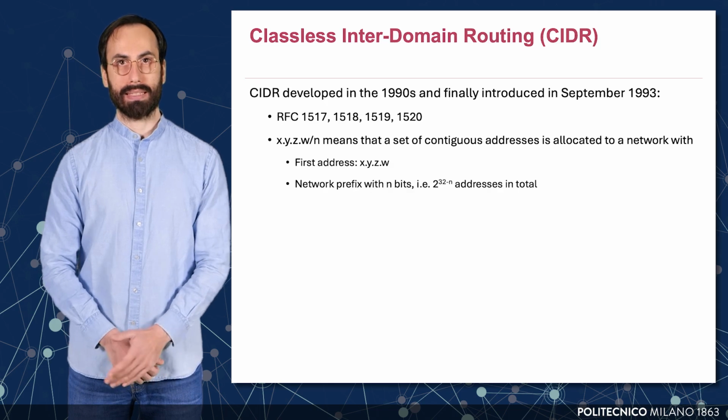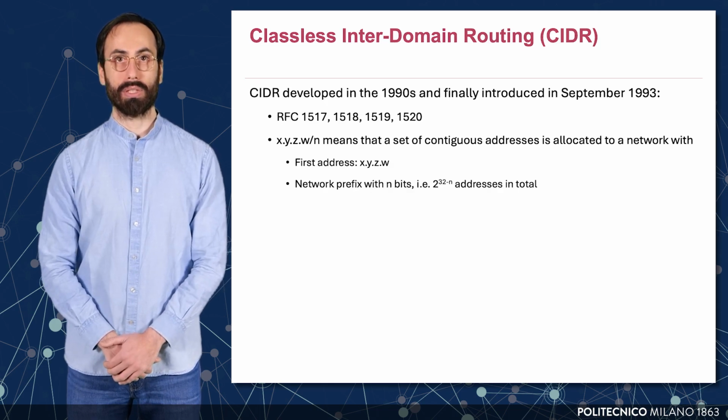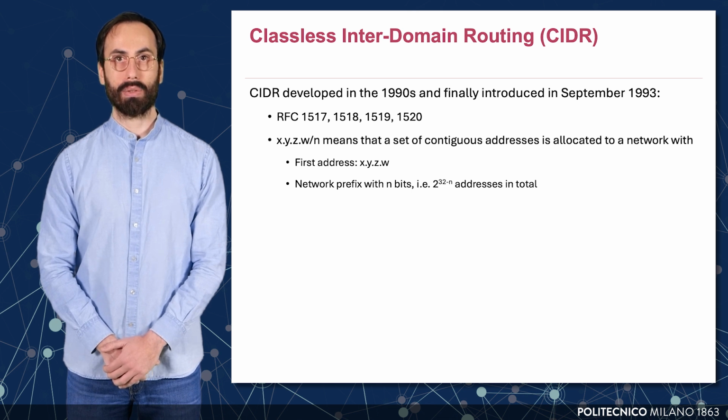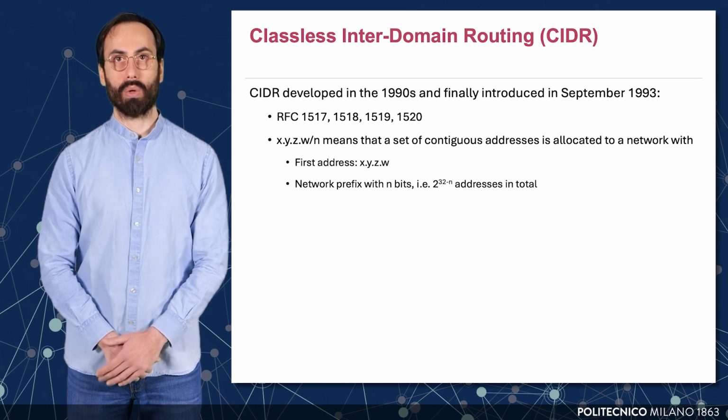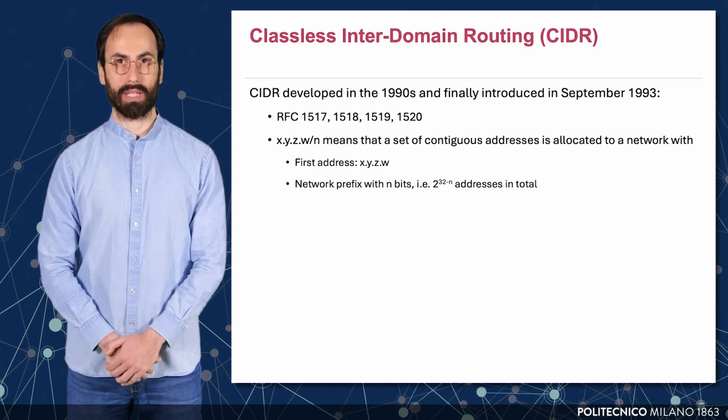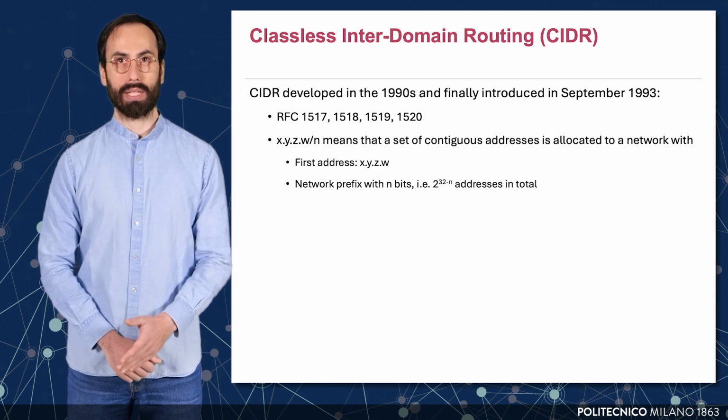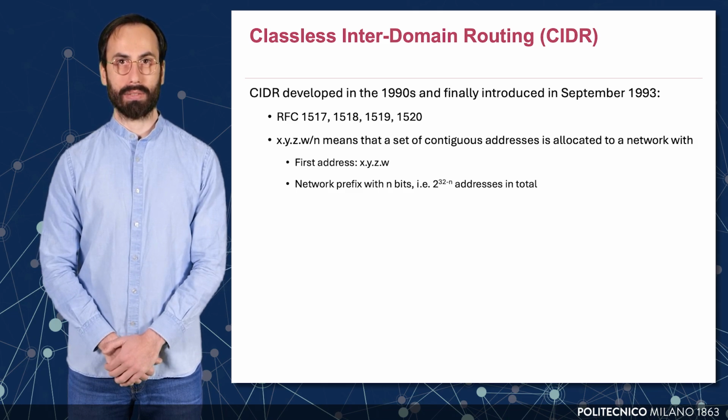a concern. The classless interdomain routing was proposed in the early 1990s and officially adopted in September 1993 through Requests for Comments, or RFCs, 1517 to 1520. Its primary goal was to enable more efficient use of IP address space.